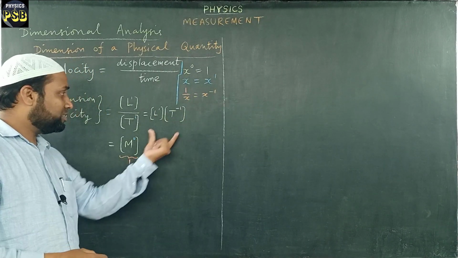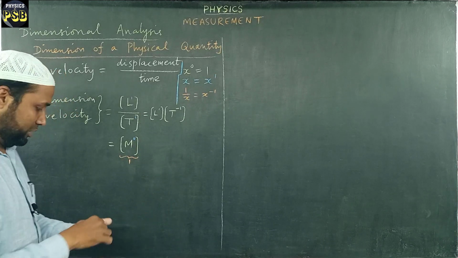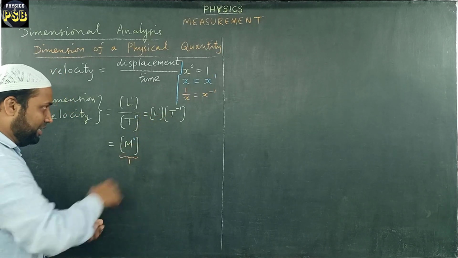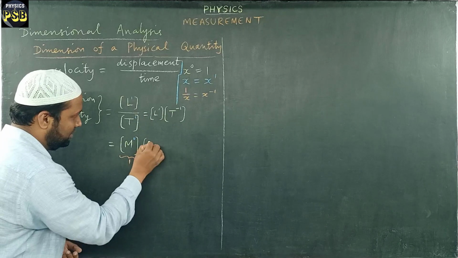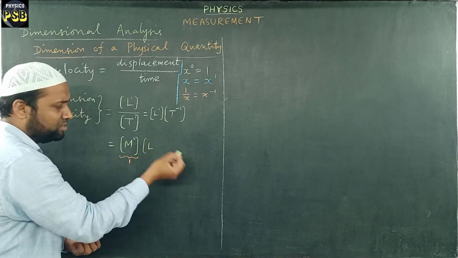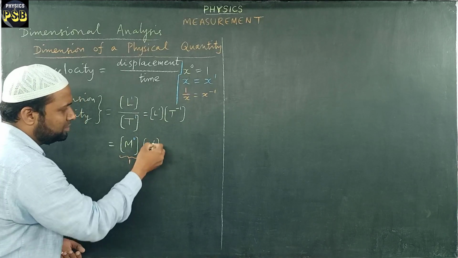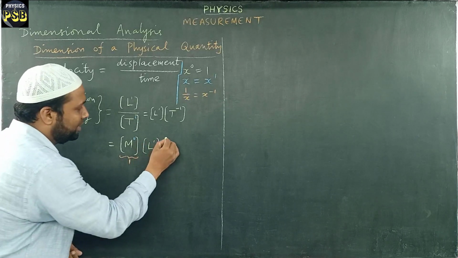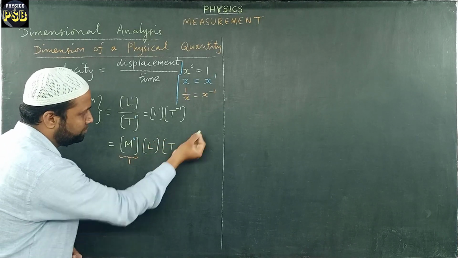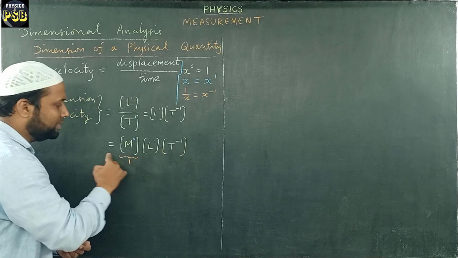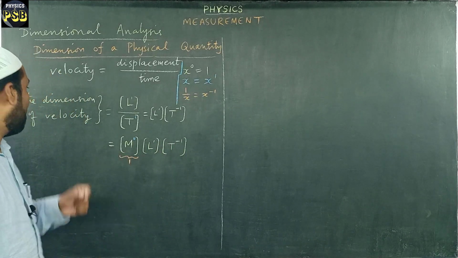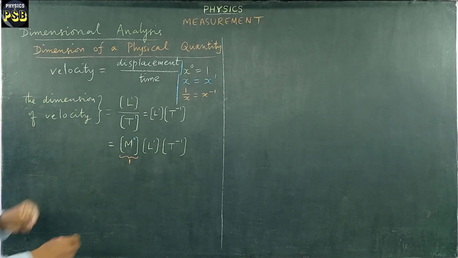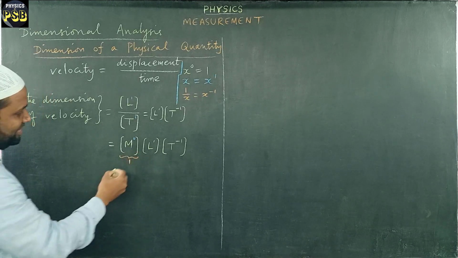When 1 is multiplied with something, the value is not going to change. So I write these things here as such. When the power is 1, it is not necessary to mention that. You can omit it. T power minus 1. This is the dimension of velocity. This can be written in this way.